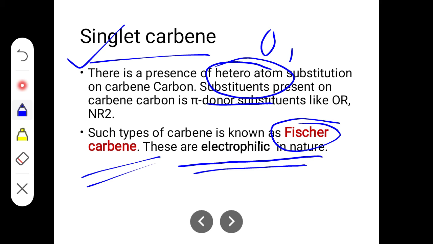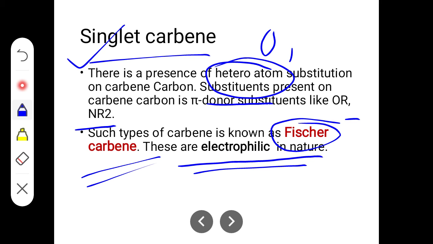What are the examples? OR means alkoxy group or amine groups, on the carbene carbon as substituent. And that type of singlet carbene is called as what? Fischer carbene, and these are usually electrophilic in nature. Okay, this metal carbene is a very important concept that is asked for the 6 marks once again.